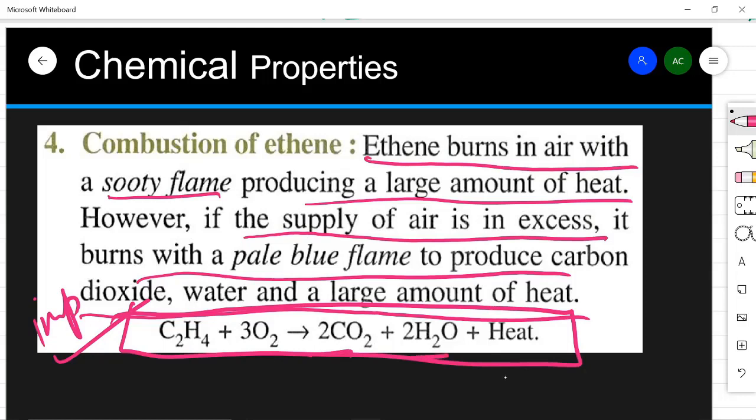Uses of ethene, although they are not in the syllabus, but as I have explained, ethene is used in making polythene, and it is used for ripening of fruit. So these are two very important uses of ethene. It is also used for producing oxyethylene flame, which is used for cutting and welding of metals. You must have seen that cutting and welding of metal is done through a torch, which produces a very high flame. So that is oxyethylene flame. And in detergents also it is used as epoxy ethane. In many cosmetics and toiletry preparations also ethene is used.